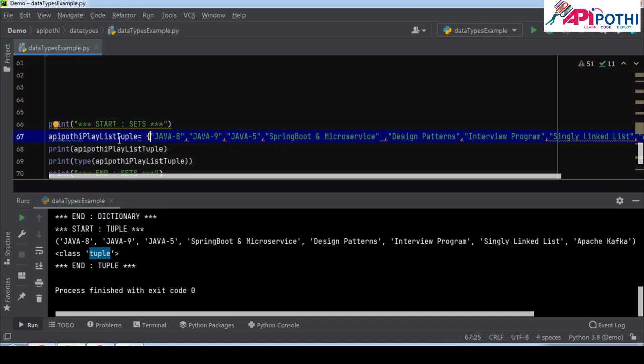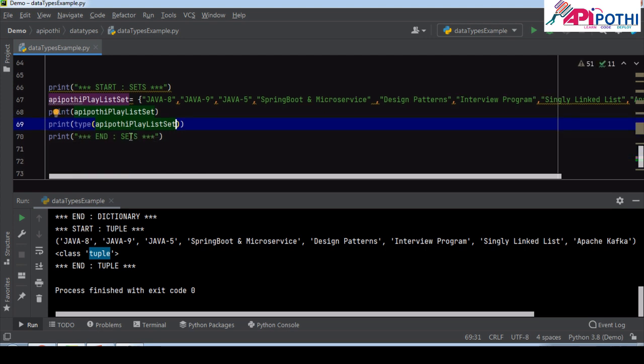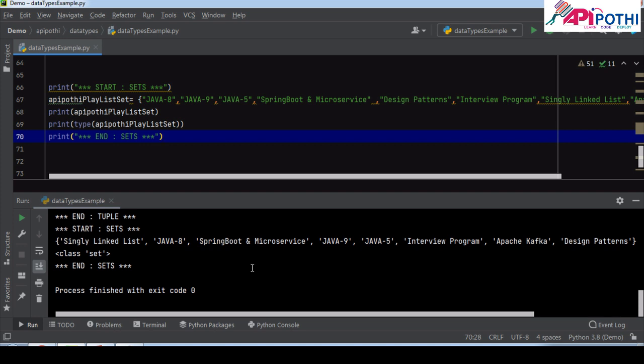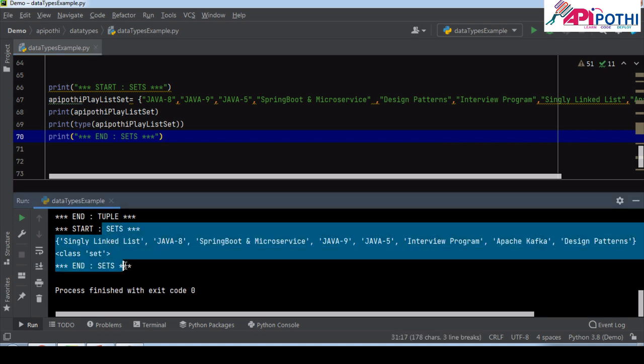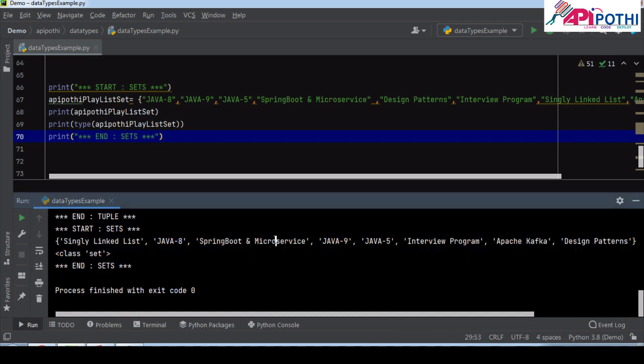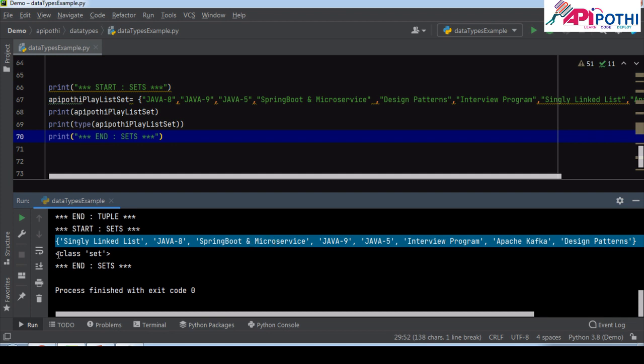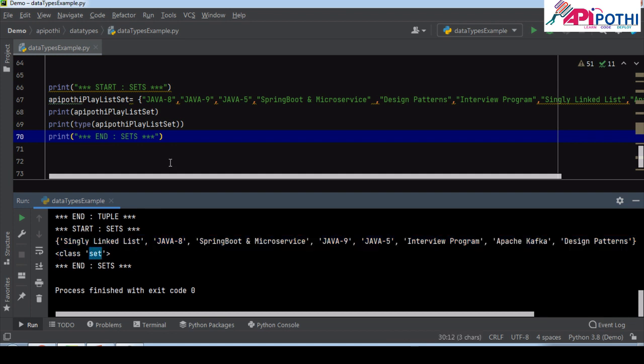That's all. So here, set. Okay. Now let me run this program. If you see set start, set end, this is the value I'm printing, and the class type is set. So we know how to declare the set also.